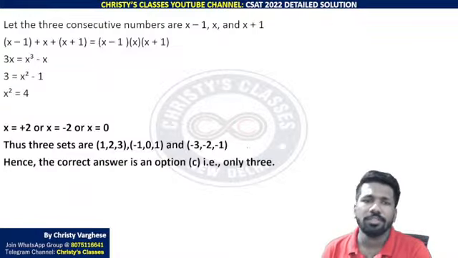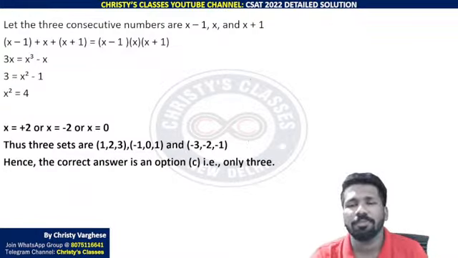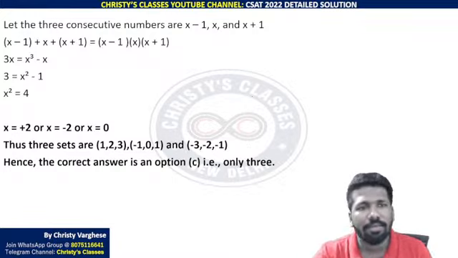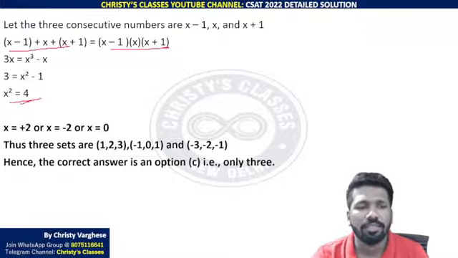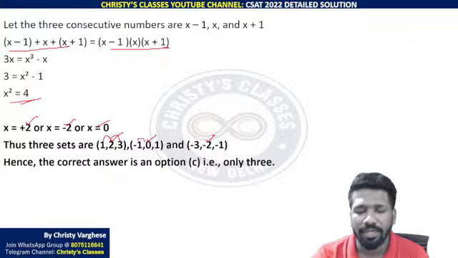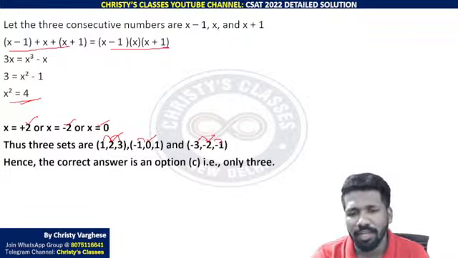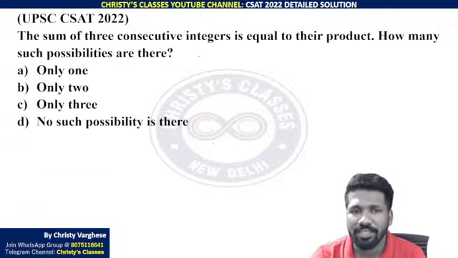One way of doing this question is you can take x minus 1, x, x plus 1 as consecutive numbers. Their sum is equal to their product. Equating it, you will get x equal to plus 2, minus 2 and 0. That means the middle number is plus 2, minus 2 and 0. So the before and after numbers you can find from that. Otherwise, if this is complicated for you, you have to do trial and error.